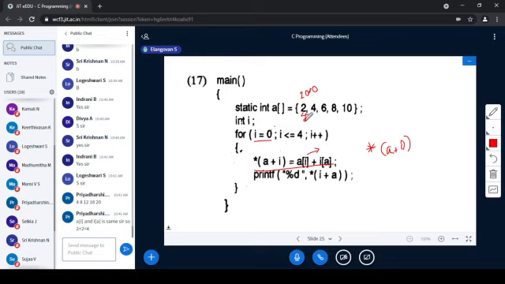So we are trying to print A plus I, A plus 0. A plus 0 is 2000 plus 0, the same address. So the value there is given as 4. So likewise each and every element will be doubled. Okay, 4, 8, 12, 16 and 20.